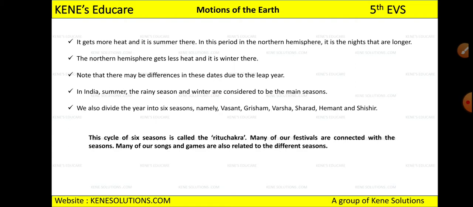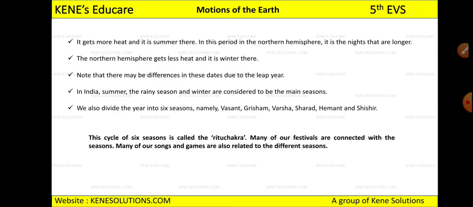When will it get more heat? When the earth gets more heat, that time we will suffer and we will see that there will be the summer season. Okay, and in this period in the southern hemisphere, it is the nights that are longer. Okay, nights will be longer in the winter season. In which hemisphere? In the northern hemisphere. The northern hemisphere will get less heat and it is winter then.